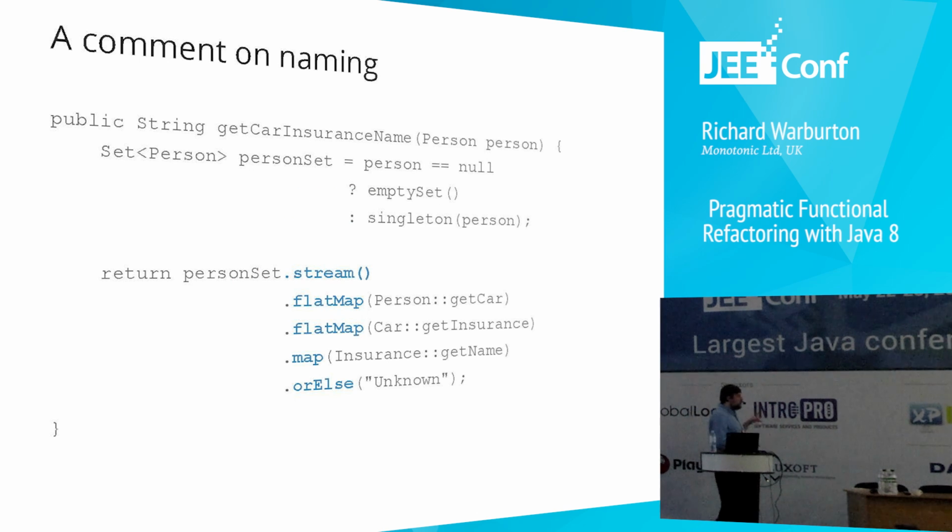A comment on naming, Java 8 also has the stream API, and you can think about optionals as being like having a stream with only one element in. So this is how you would basically do the exact same thing. You could see the exact same flat map, map. There isn't an orElse at the end on the stream. That's an error. But the map and the flat map have conceptually equivalent operations on both a stream and an optional.